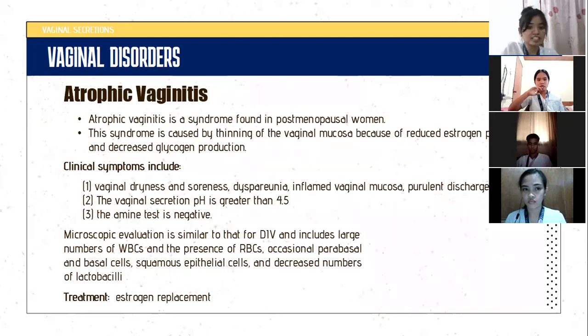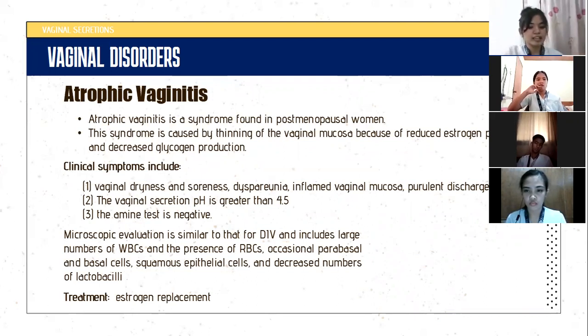Lastly is atrophic vaginitis. Atrophic vaginitis is a syndrome found also in postmenopausal women. It is a syndrome caused by thinning of the vaginal mucosa because of reduced estrogen production and decreased glycogen production. Dahil habang tumatanda yung kababaihan is bumababa rin yung production ng glycogen and estrogen nila sa katawan.